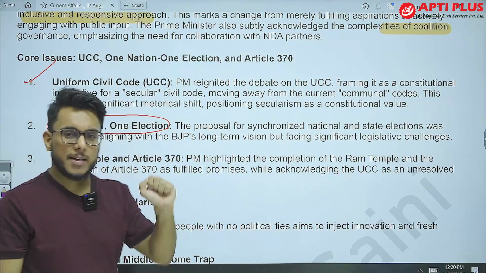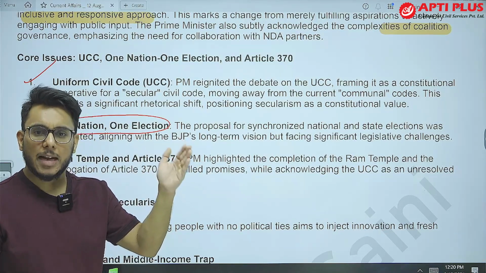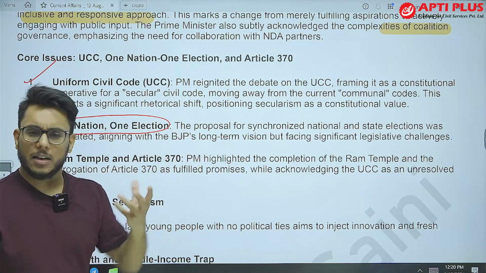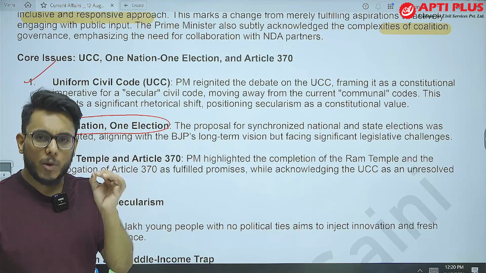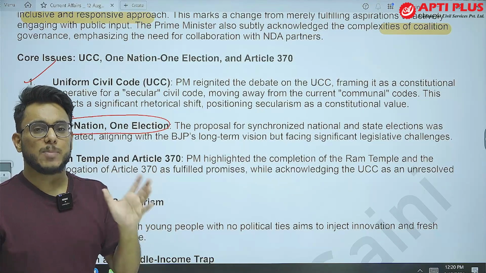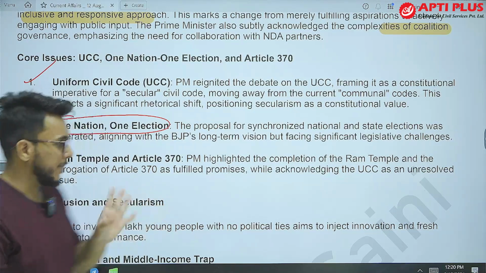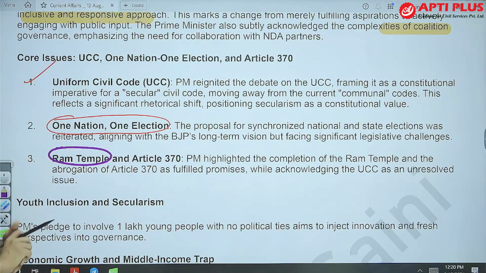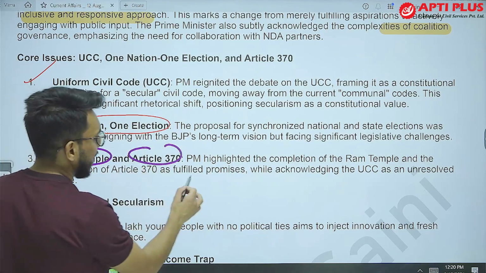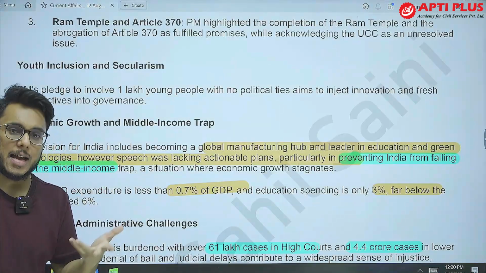One nation, one election provides that elections should be held every 5 years, and in fact, that happened in the elections of 1951, 52, and after that when the elections were carried out. But around the 1967 elections, this cycle got broken, and now it is being suggested that one nation, one election should be implemented again. Then the Ram temple has already been constructed and was recently inaugurated also. So this is an achievement of the government, and Article 370 has been described as a fulfilled promise. UCC is unresolved and it should be implemented as soon as possible.